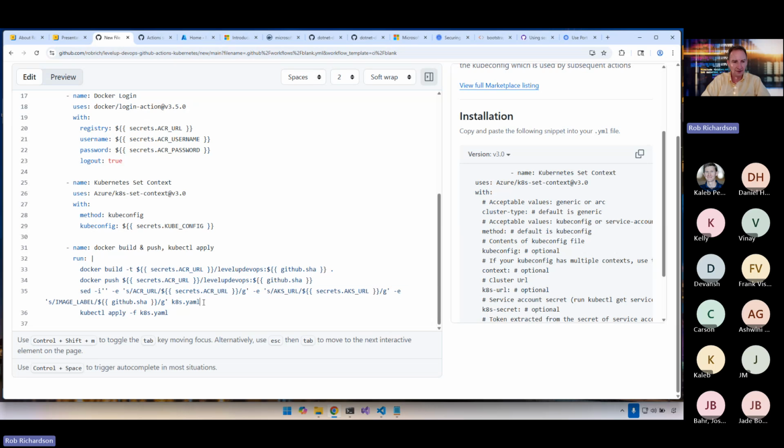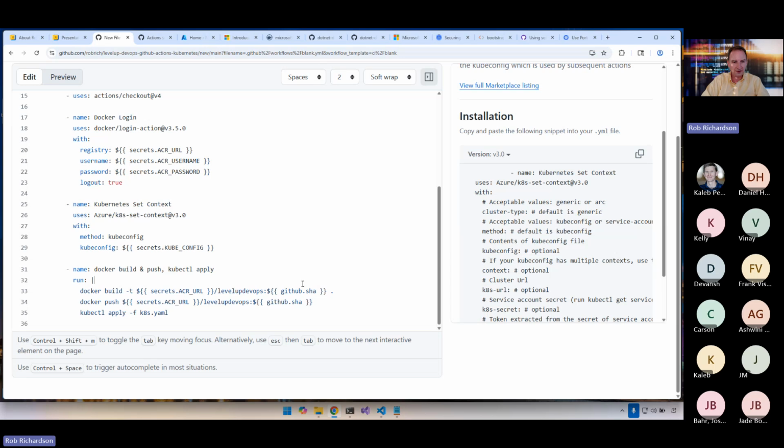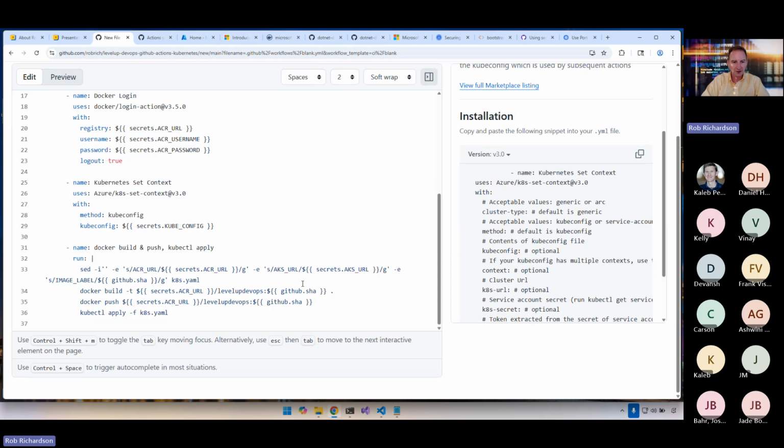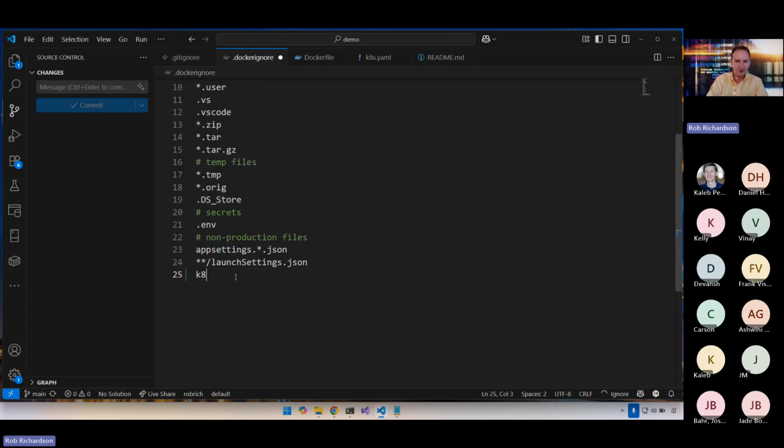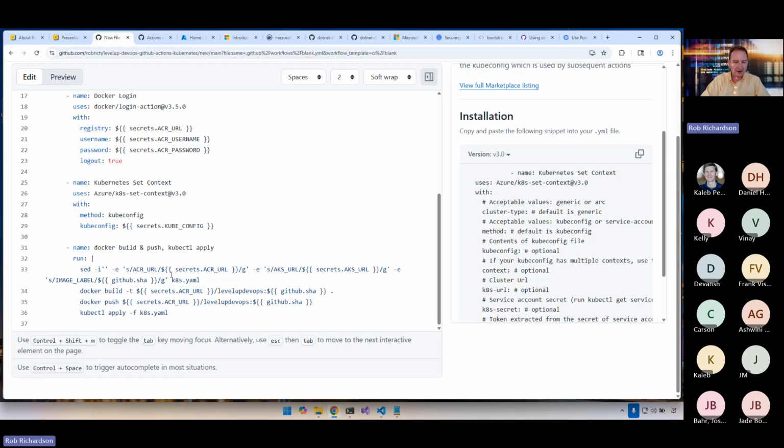send that into Kubernetes. Now, one of the things that I did is I did this here. What if I did this here instead? Well, if I did this here and then say, I don't know, I forgot to add k8s.yaml to my Docker ignore file, then those secrets might end up inside my container. If someone was able to pop my container, they could also get my deployment secrets as well.